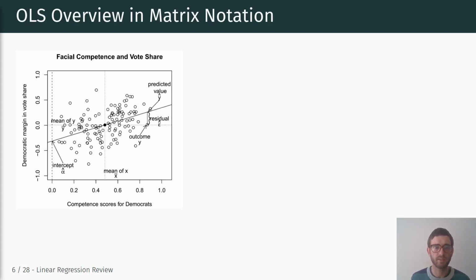evaluated the competence of candidates, unknown candidates, based on just their facial appearance, and then examined to what extent, in a pairing of two candidates, candidates who were perceived to be more competent were also more likely to be successful in their actual elections. Okay, and that was one of our examples of a bivariate relationship, which of course is not directly interpreted causally, but it nevertheless is an interesting relationship to examine.